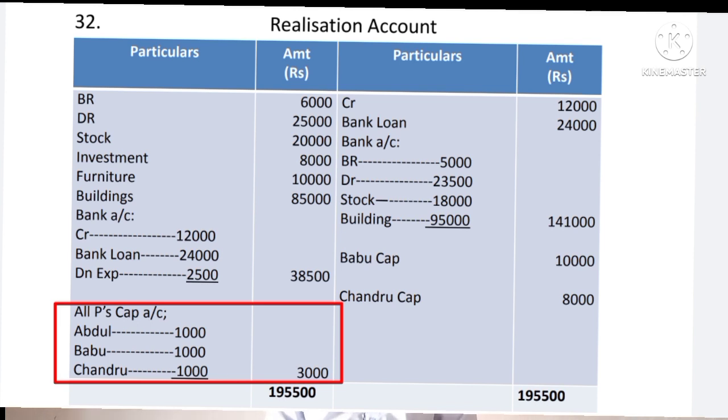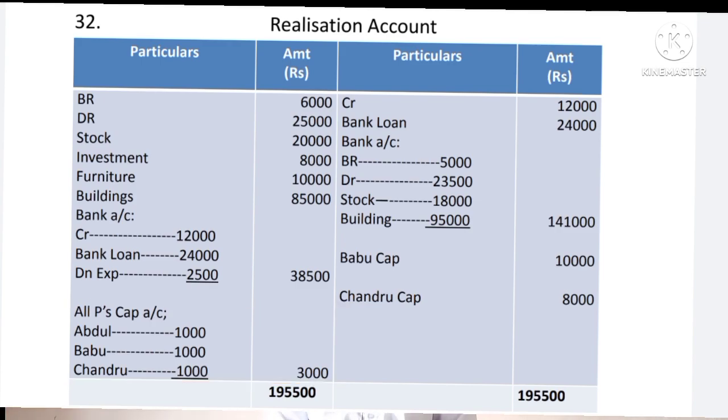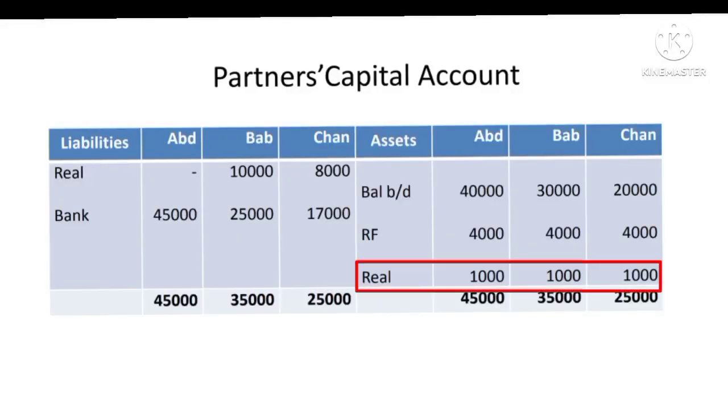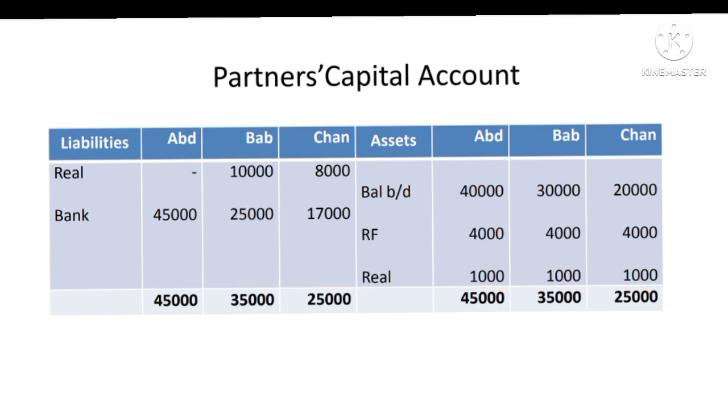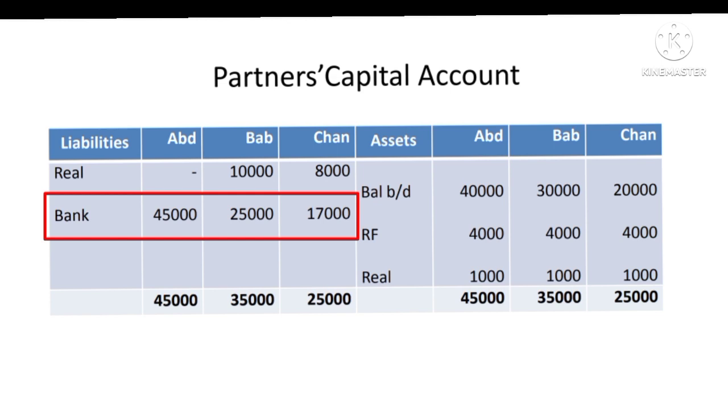So in the two partners' capital accounts, A, B, C, or Abdul, Babu and Chandru, 1,000, 1,000, 1,000. It should be shown on the credit side of their capital account, by realization account 1,000, 1,000, 1,000. Now if you total Abdul, Babu and Chandru, it comes to 45,000, 35,000, 25,000. Record on both sides and find out the difference. That difference amount would be paid, refunded.